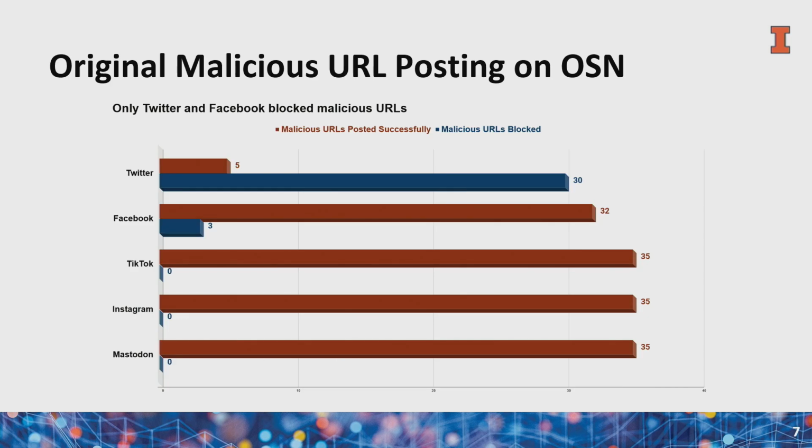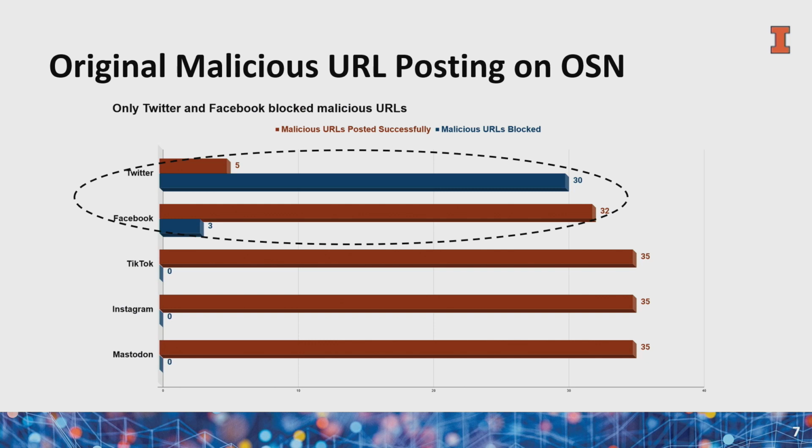In order to test the original malicious URLs, we saw that Twitter and Facebook were the only ones which blocked the original malicious URLs, which we directly sourced from PhishTank. We saw that Twitter did most of the heavy work here, blocking 30 out of the original 35 URLs, and we were only able to post 5 URLs successfully. Facebook only blocked 3 malicious URLs, and 32 URLs were posted successfully.